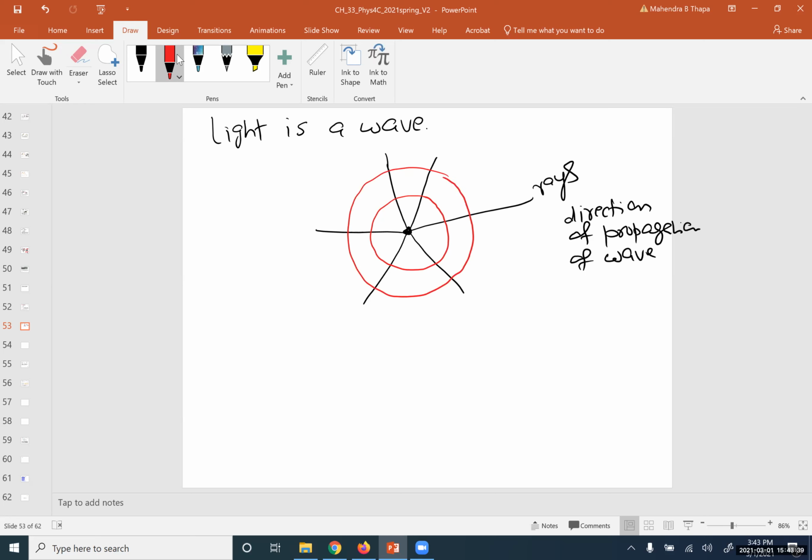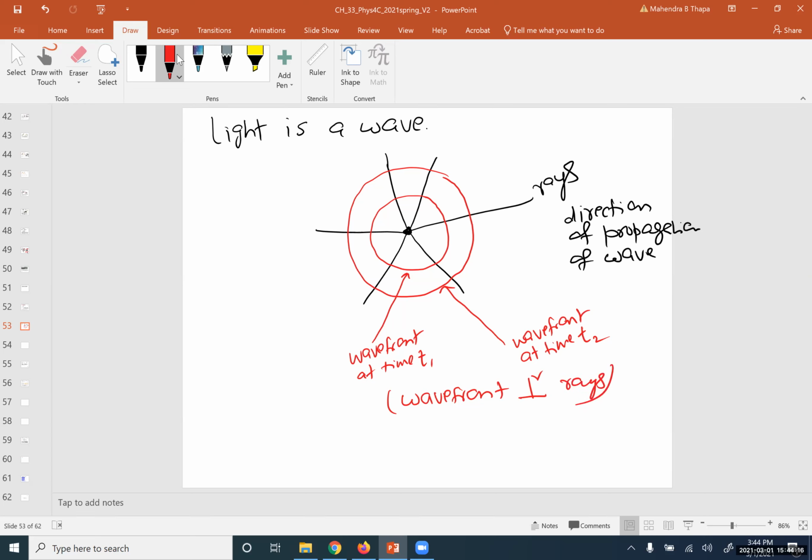So these are called the wave front at time t1, and this locus is called the wave front at time t2. So from here it is clear that the wave front is perpendicular to the rays.